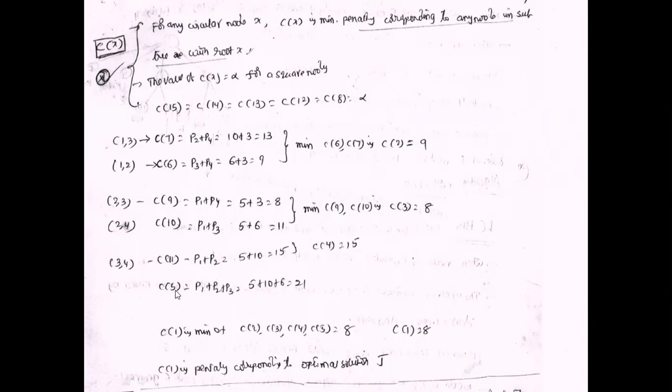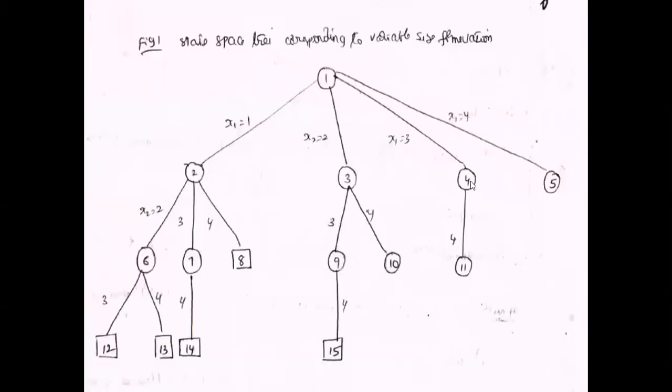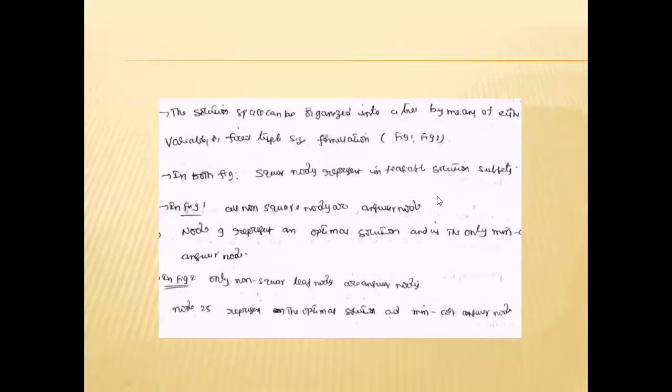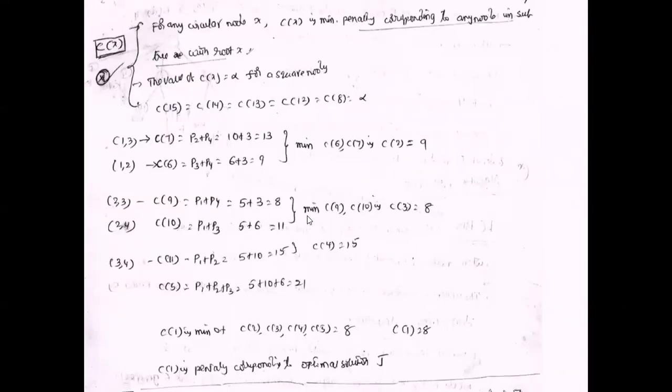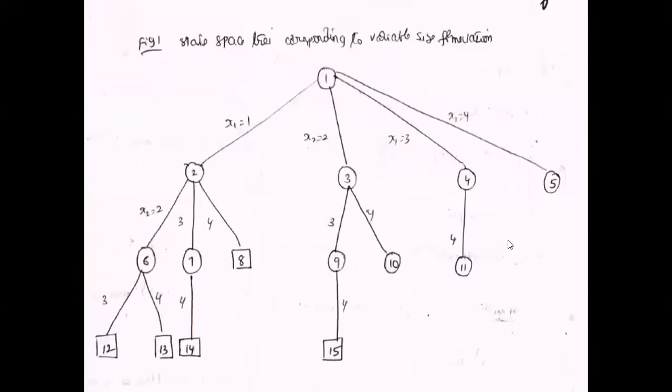Sorry. Next one, 5. Here C of 4, the C of 11 value is assigned to C of 4, that is 15. Next, C of 5. C of 5 represents only X4. That is, the fourth job is completed within the deadline.